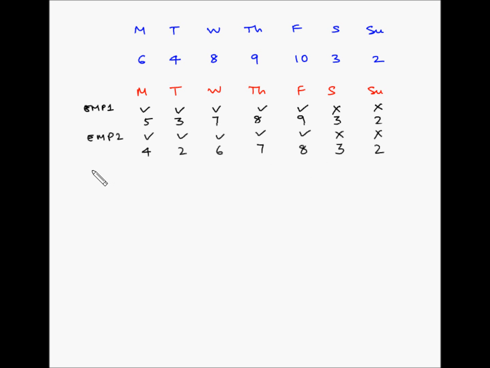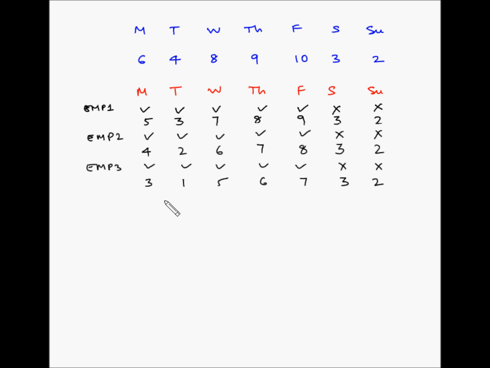So again employee 3 can take off on Saturday and Sunday and work on the remaining days. Then the net requirements become 4 minus 1, 3, 2 minus 1, 1, 6 minus 1, 5, 7 minus 1, 6, 8 minus 1, 7, and Saturday Sunday remain the same.